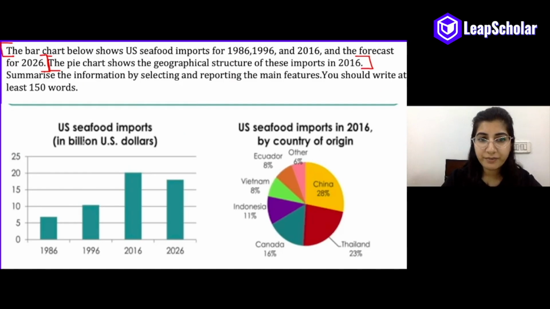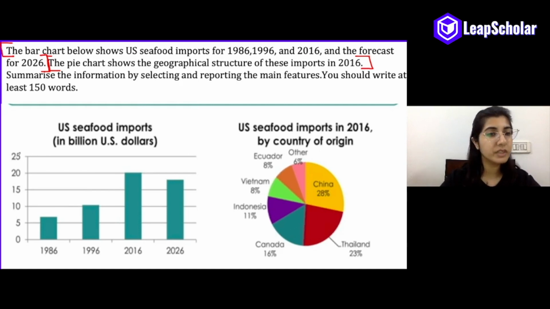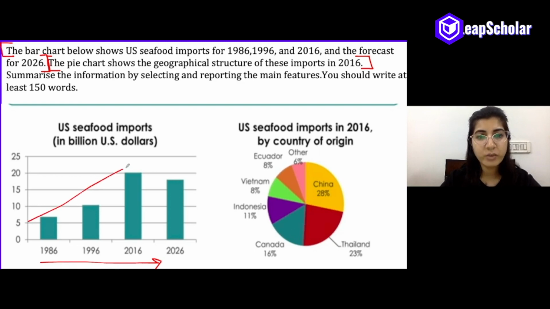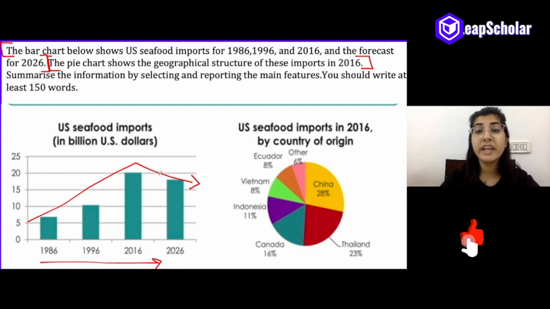So, looking at the first chart, can you notice again, if you ignore the figures and just draw a line, since we are given an increase in the numbers on the horizontal axis, just draw a line and you would get your overview. So here it is. As you can see, there was a steady rise in the import of seafood in US in the years. However, there was a prediction of a decline in 2026.